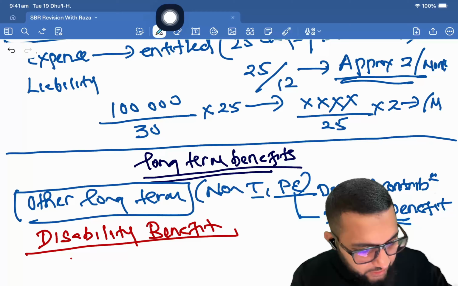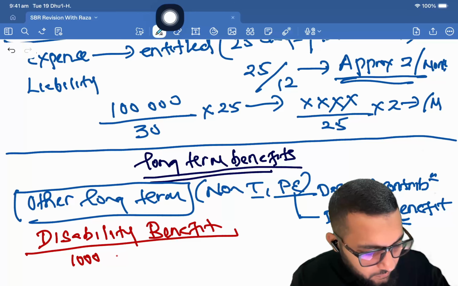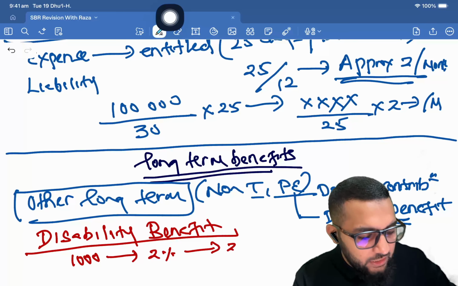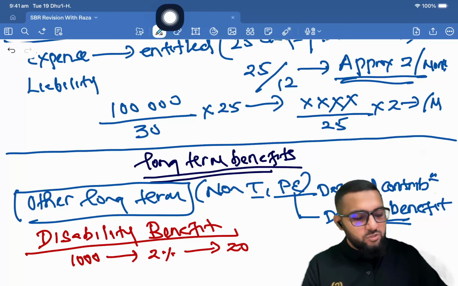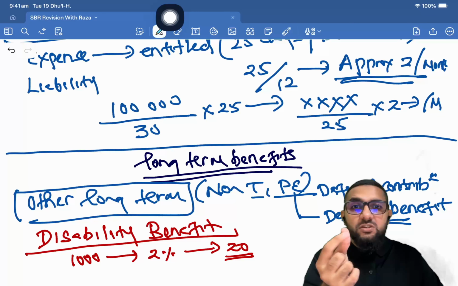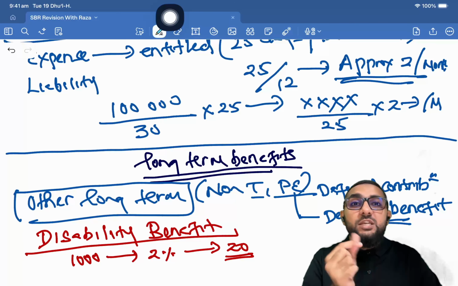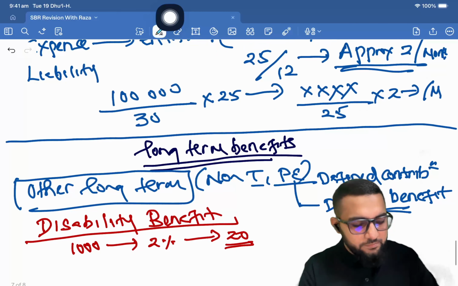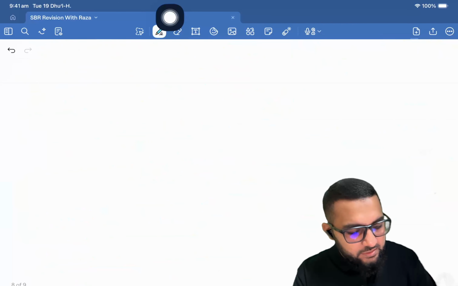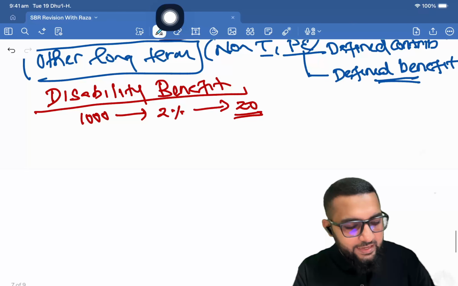Now let's say you have an employee base of 1,000 and you estimate that 2% of them will be permanently disabled. So that's going to be 20. This works like a provision, so you are going to make a provision for these 20 staff. But the estimates can keep changing with experience.